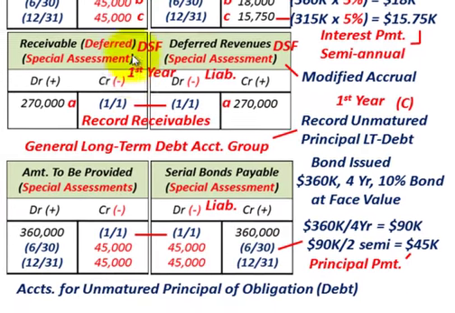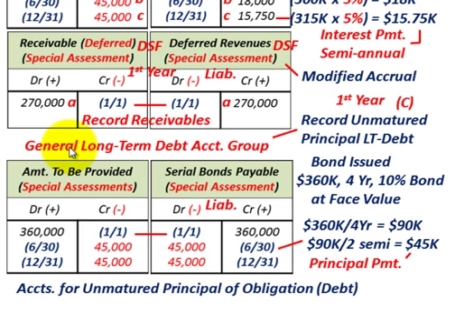Okay, so now let's go down and look at our general long-term debt account group. This is where we're going to record the unmatured principal and long-term debt. Again, remember the bond was issued for $360,000, a 4-year bond with a 10% interest rate, and serial bonds would be issued at their face value. So this is what you have to do in your general long-term debt account group. This is where you account for the unmatured principal and obligation or debt. In this case, it's debt.